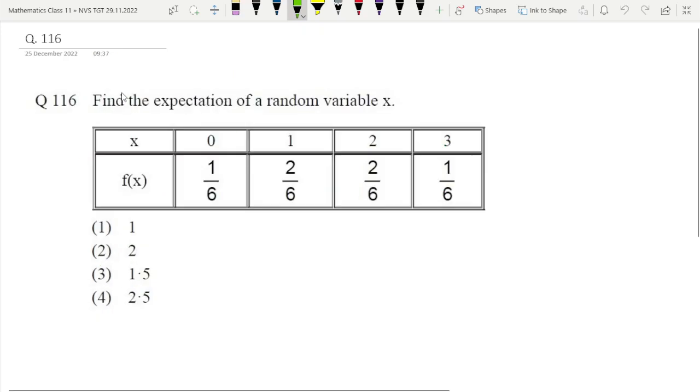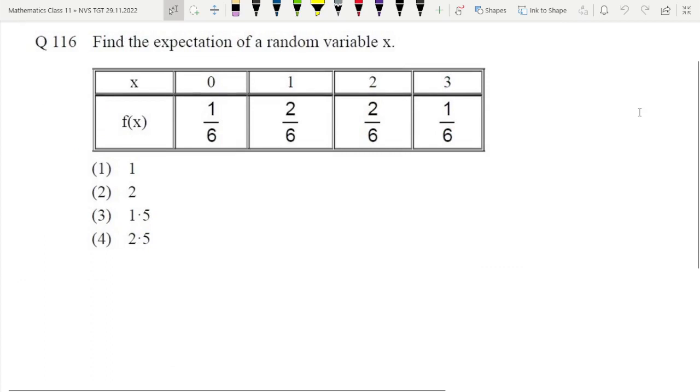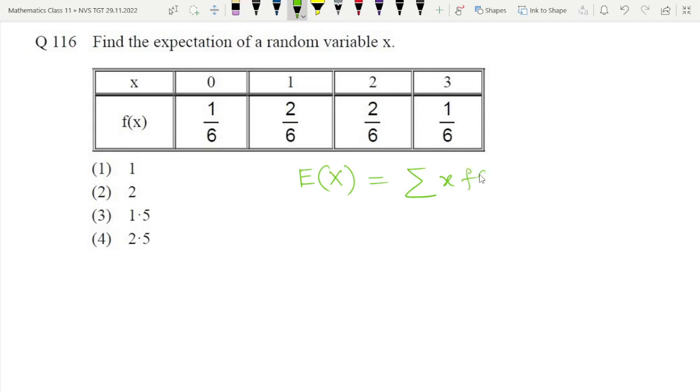So let's move to the next question. 116. Find the expectation of the random variable x. The formula of expectation, if you apply here directly, you will get the result. The formula of expectation of the random variable x is nothing but summation x into f of x. So we have to find this x value and multiply by the f of x value: 0 into 1 by 6 plus 1 into 2 by 6 plus 2 into 2 by 6 plus 3 into 1 by 6.